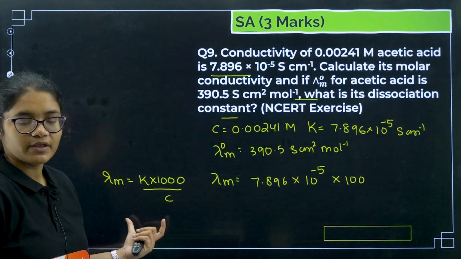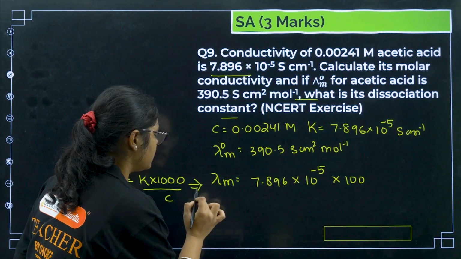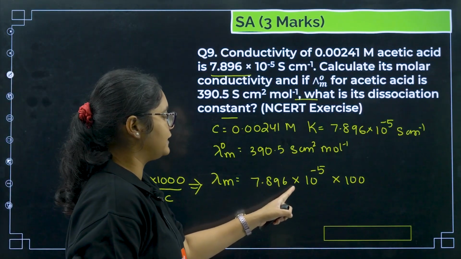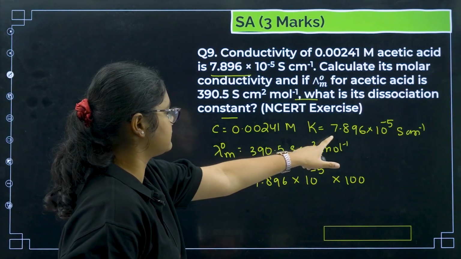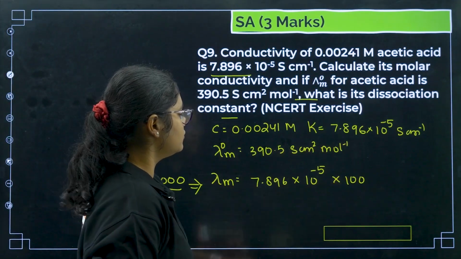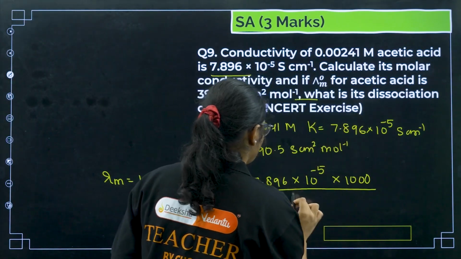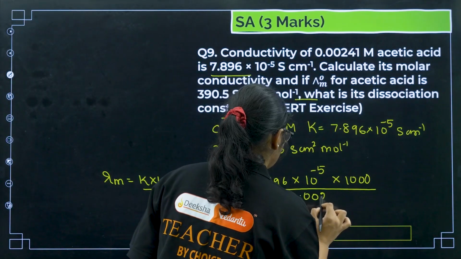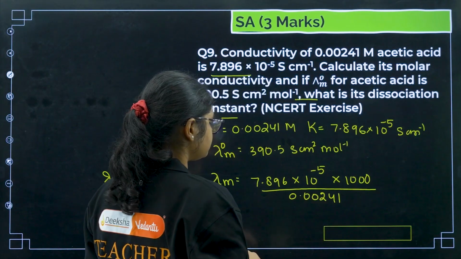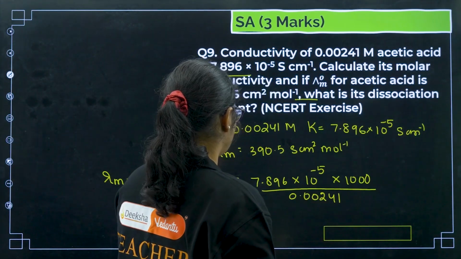This is the formula. That implies here lambda m is equal to 7.896 into 10 to the power of minus 5, that is the kappa value, into 1000, divided by concentration 0.00241. Now this is your lambda value.